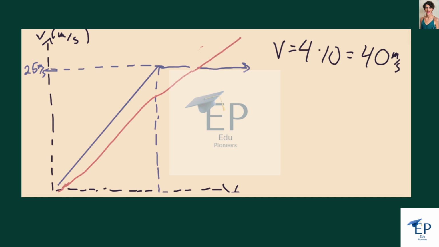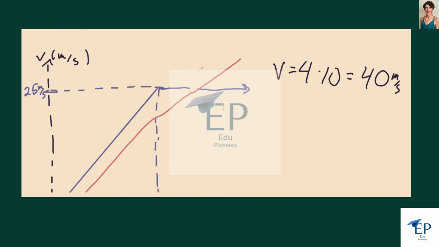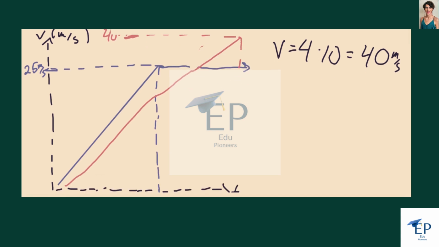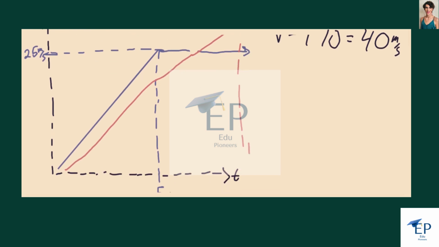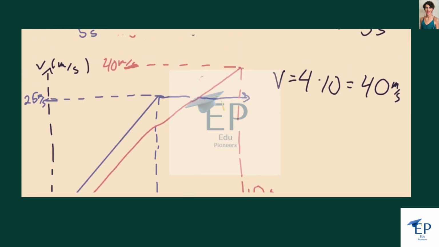And these should both be starting at the origin. And then we'll pretend this is on the axis, but this is going to be 40 meters per second. And the time, which we'll again pretend is on the axis, is going to be at 10 seconds. And then after that, it's going to be a straight line.